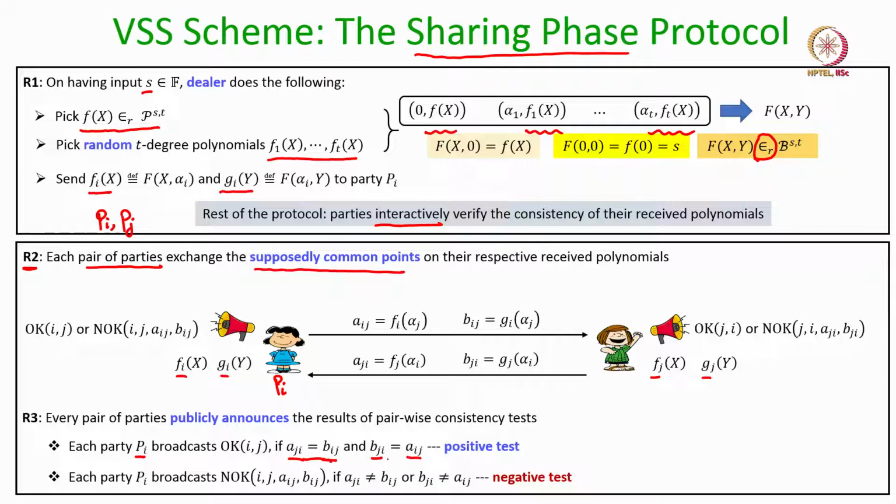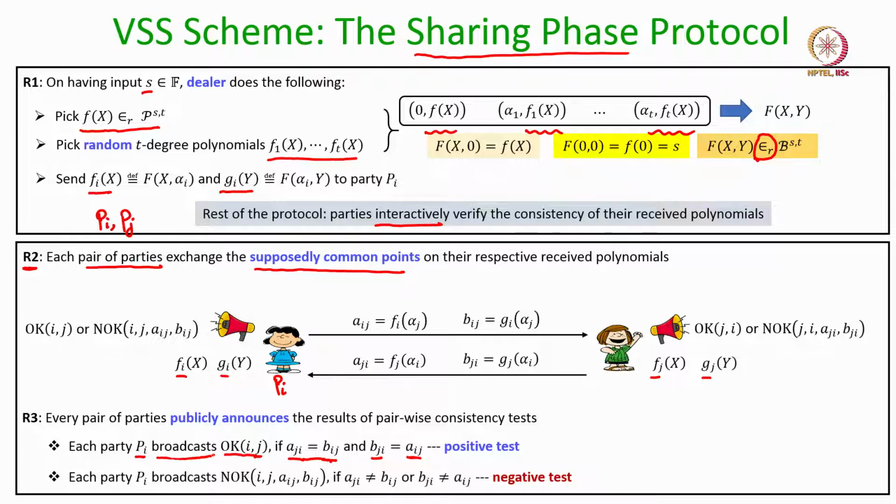If both these tests pass, then Pi makes public an OK message saying that I am fine with Pj. That means my polynomials are pairwise consistent with the jth party's polynomial, and it broadcasts an OK message. Recall that we assume that we have a system-wide broadcast channel available. So, if party Pi is broadcasting an OK message, it will be delivered identically to all the honest parties.